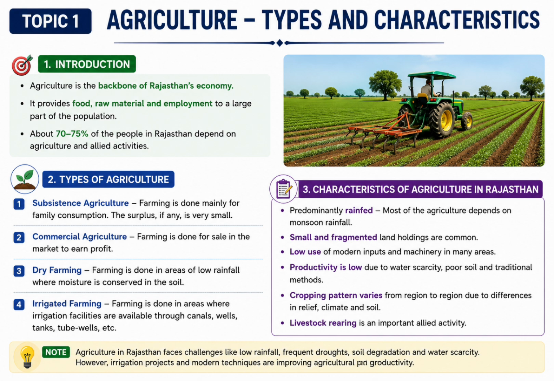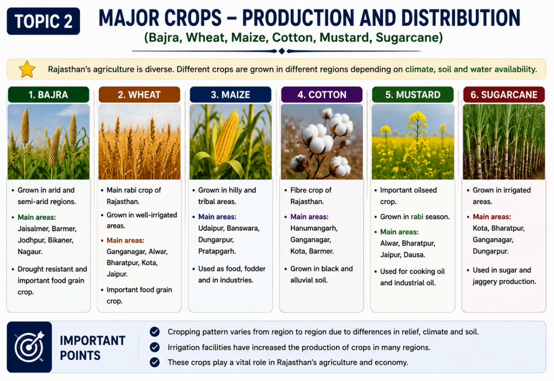There are four main types of agriculture in Rajasthan: subsistence agriculture, commercial agriculture, dry farming, and irrigated farming. Agriculture in Rajasthan mainly depends on rainfall, irrigation, soil, and climate. Although the state faces challenges like low rainfall and water scarcity, modern irrigation and improved farming methods are increasing agricultural productivity.